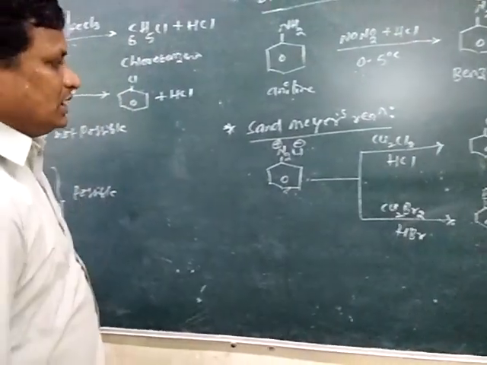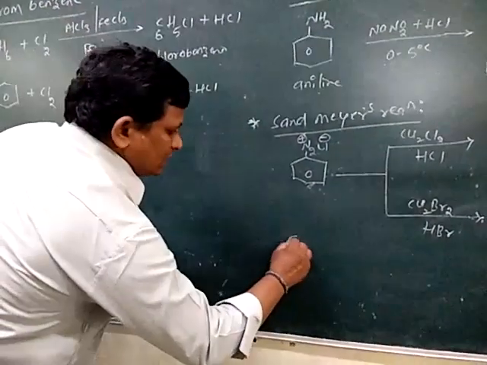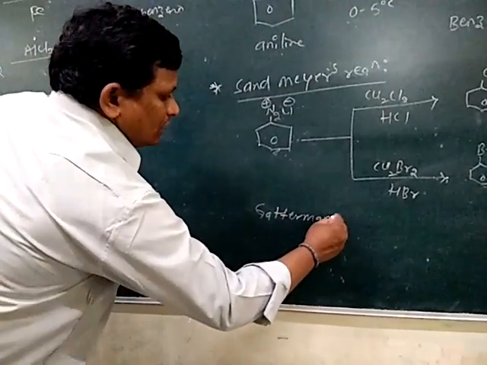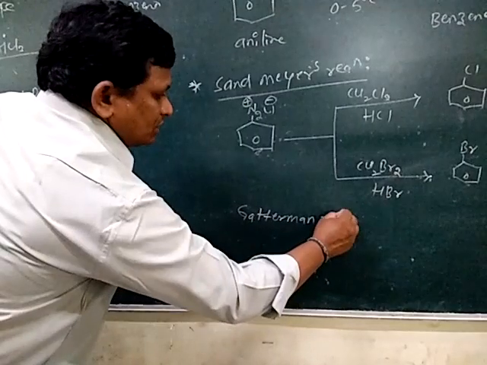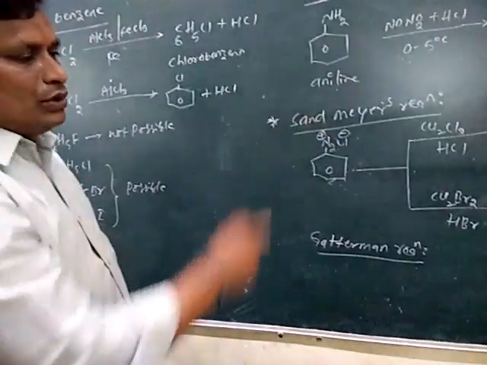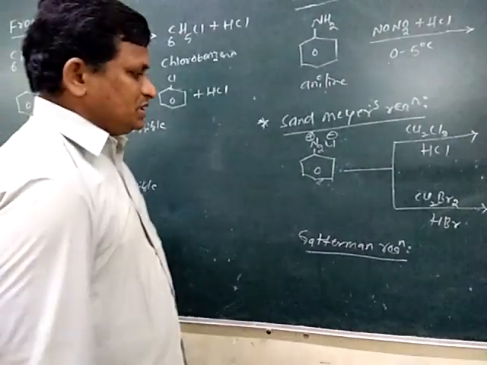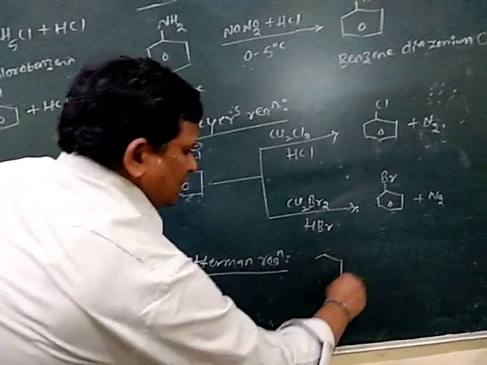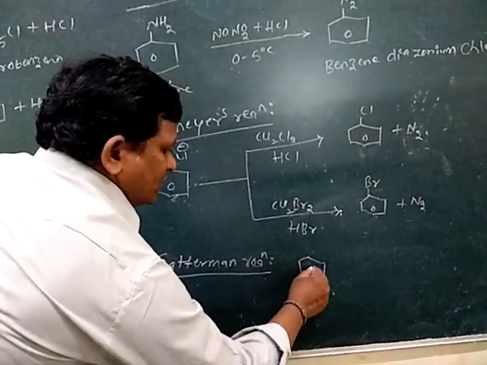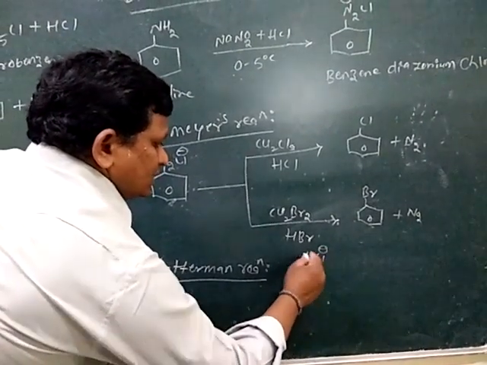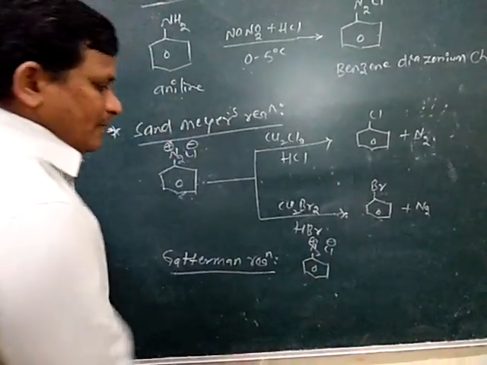So then second reaction is Gattermann reaction. So in this reaction also we prepare chlorobenzene as well as bromobenzene. So in this reaction, let us consider aniline. From aniline, diazonium chloride is obtained. So it is N2Cl, Cl minus, N2 plus.